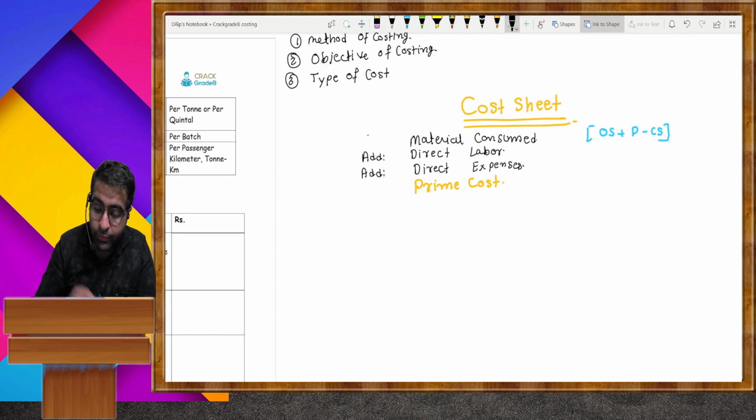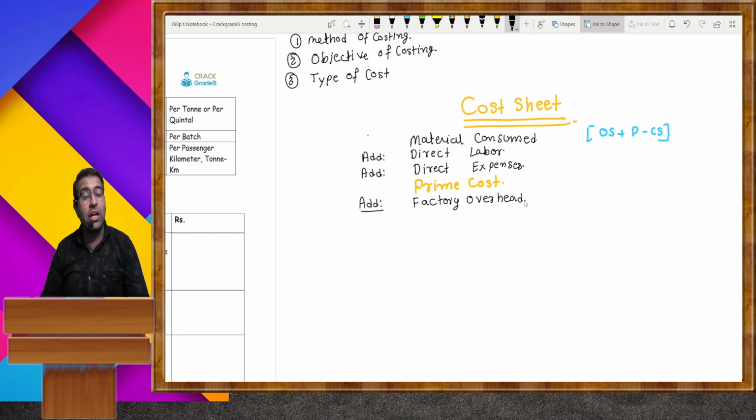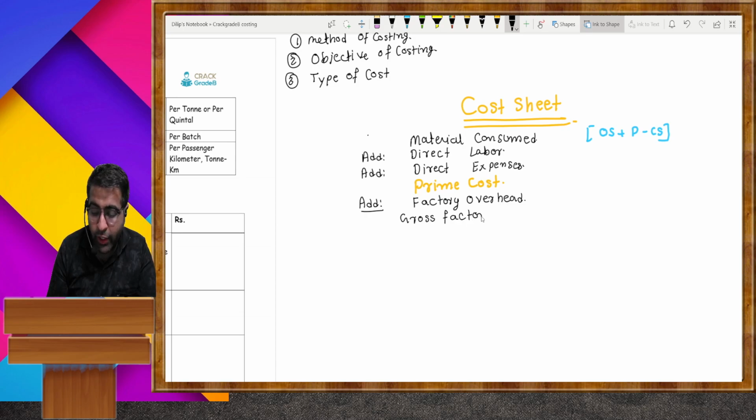Okay, now in this you need to add all the types of factory overheads, all the expenses which are related with the factory. You need to add them to the prime cost. Then it is regarded as gross factory cost.